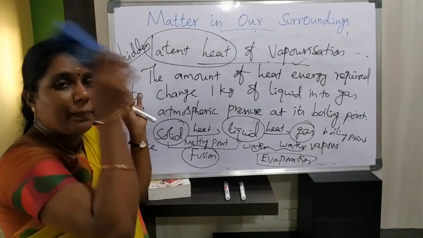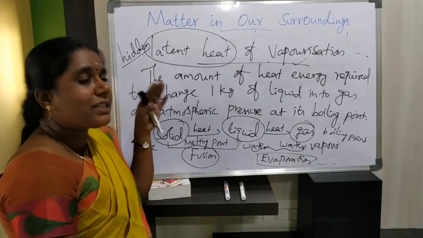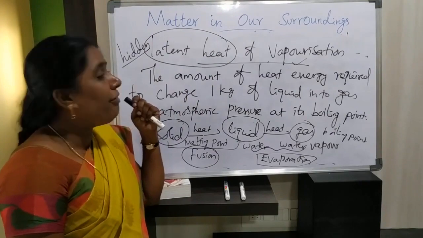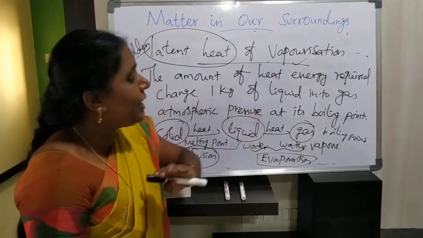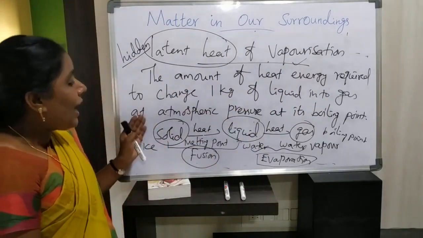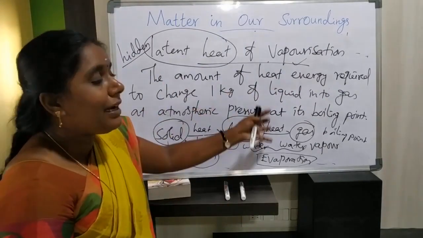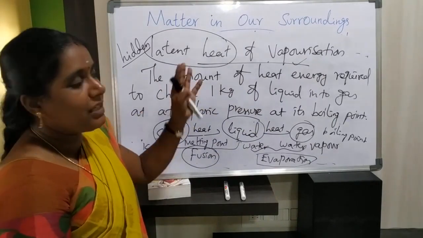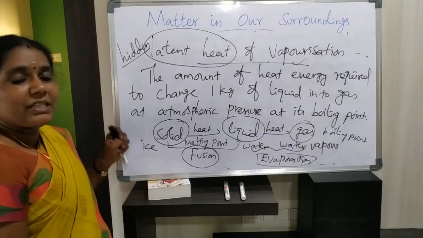liquid at atmospheric pressure at its melting point is called latent heat of fusion. But what is latent heat of vaporization? The amount of heat energy required to change 1 kg of liquid into gas at atmospheric pressure at its boiling point is called latent heat of vaporization. So keep this in your mind.